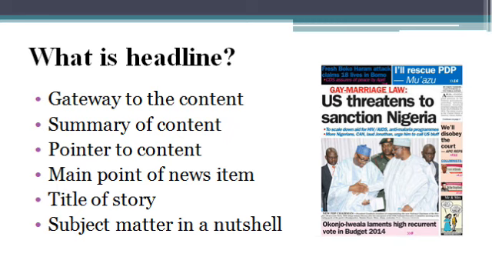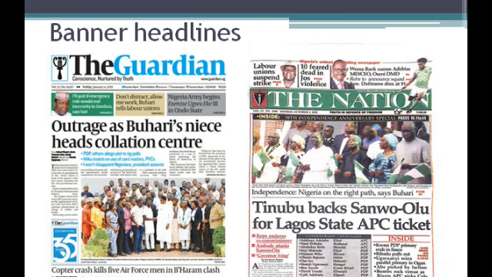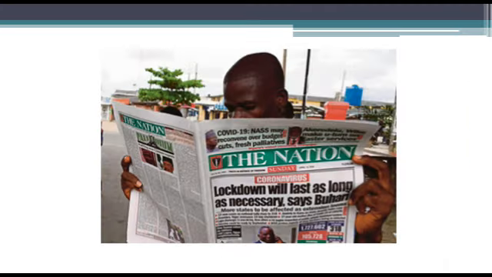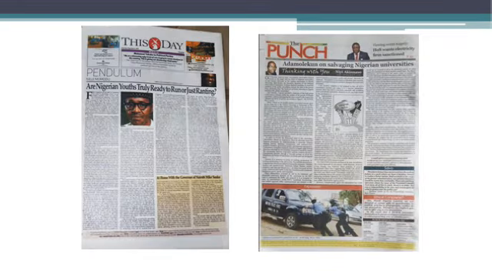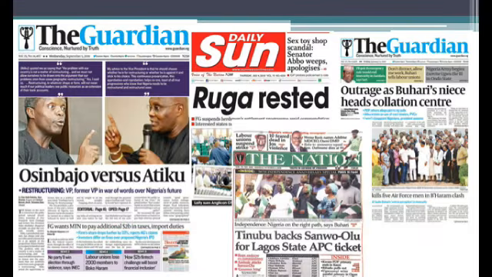Some of these headline types are basically seen on the front page. Most others can appear anywhere, whether it is the front page or the inside pages or even the back page. The name of the headline could be derived from the way it is typeset in the newspaper or the approach used in writing it. And that's why we need to mention different kinds of headlines to you, so that when you open the newspaper or magazine and look at a headline, you could easily identify what type of headline that is.